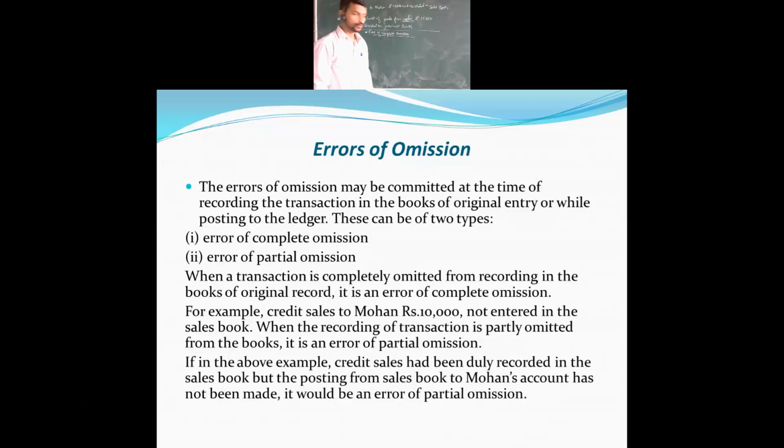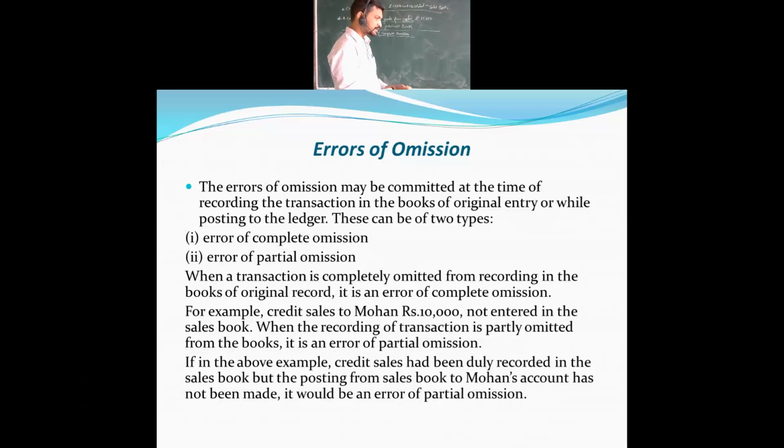I will take one more part, the error of partial omission, and conclude today's class. So I got a warning for 5 minutes. When the recording of transactions is partly omitted from the books, it is partial omission. Sometimes the whole transaction is not omitted, but one part of the information is missing. That time it is partial. What you have seen before is a complete omission, a complete error of omission.